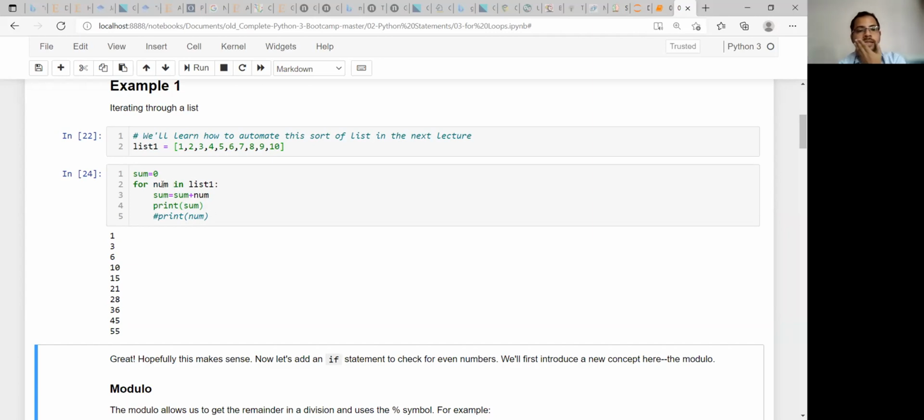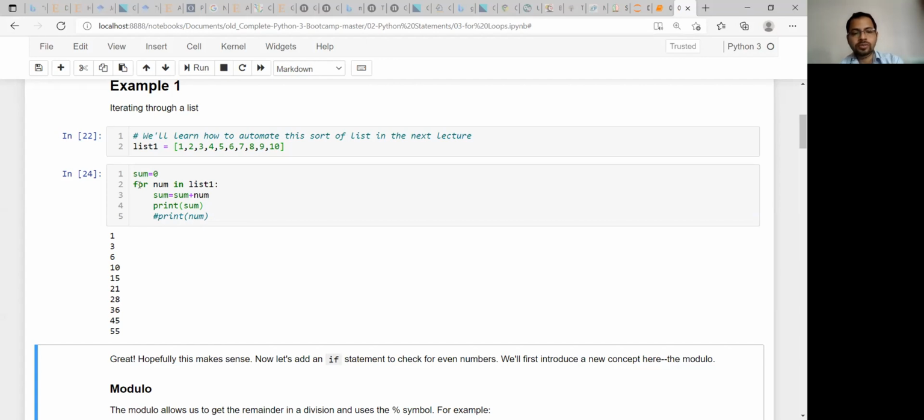Now think logically. You are trying to add these numbers one by one, right? So for that you need to initialize something. I told you in the very first slide that is your initialization point. That is the counter from where it will start: sum equal to 0. You need to take this, otherwise you cannot add 1, 2, 3, 4, 5 randomly. So for that you are initializing with the 0 value.